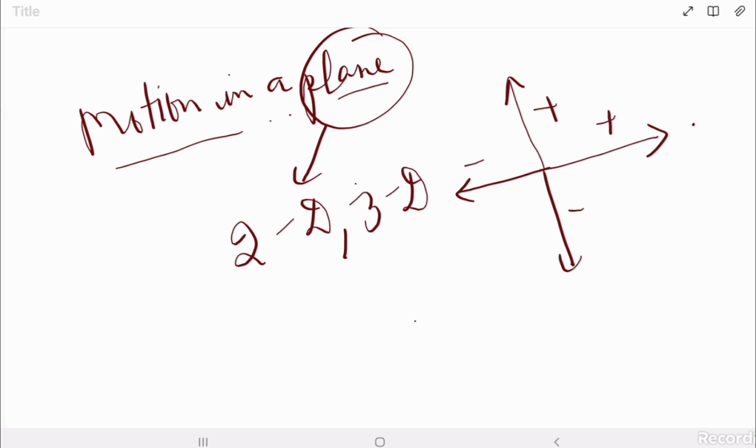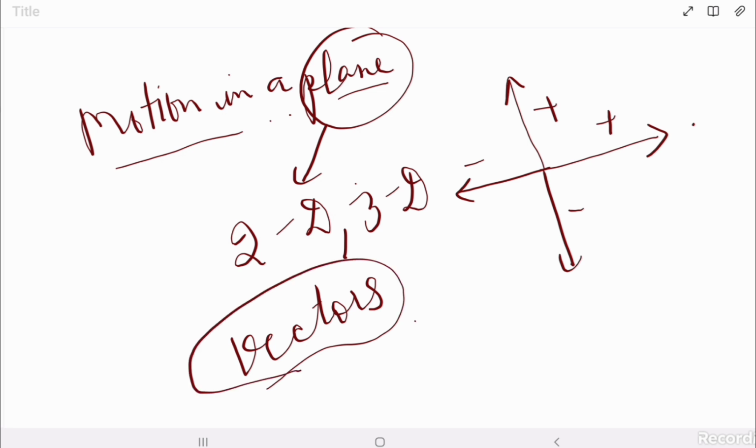And when we are talking about motion in 2D or 3D, we should talk about vectors. We have to introduce vectors. What are vectors and what are scalars? Before talking about motion in a plane, we are going to study what vectors are.